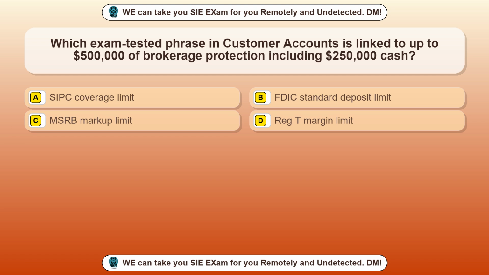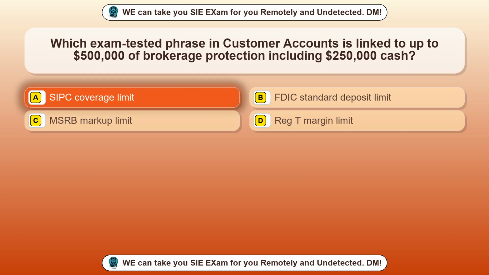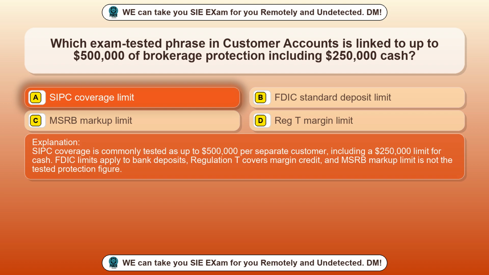Question 59. Which exam-tested phrase in customer accounts is linked to up to $500,000 of brokerage protection including $250,000 cash? Option A, SIPC coverage limit. Option B, FDIC standard deposit limit. Option C, MSRB markup limit. Option D, Reg T margin limit. The correct answer is option A, SIPC coverage limit. SIPC coverage is commonly tested as up to $500,000 per separate customer, including a $250,000 limit for cash. FDIC limits apply to bank deposits. Regulation T covers margin credit, and MSRB markup limit is not the tested protection figure.